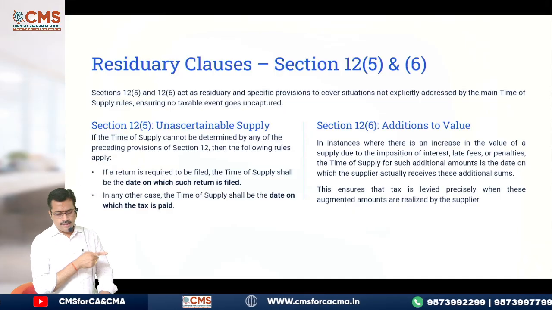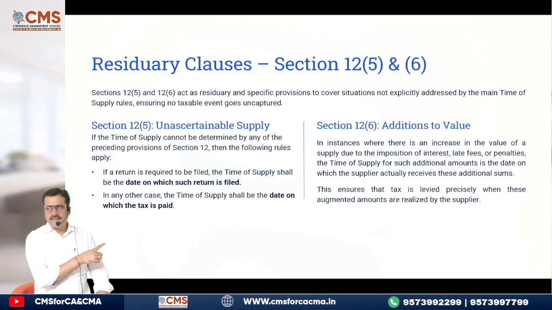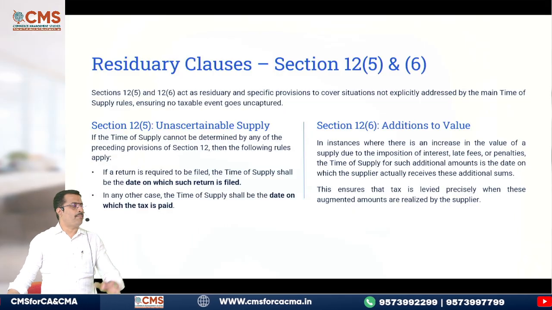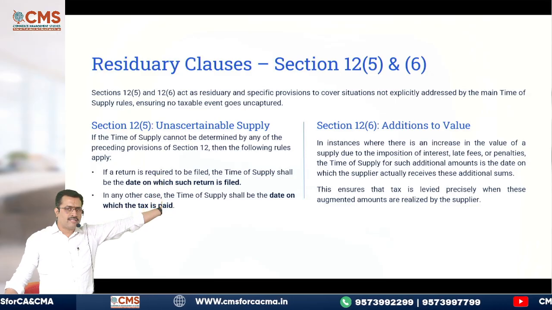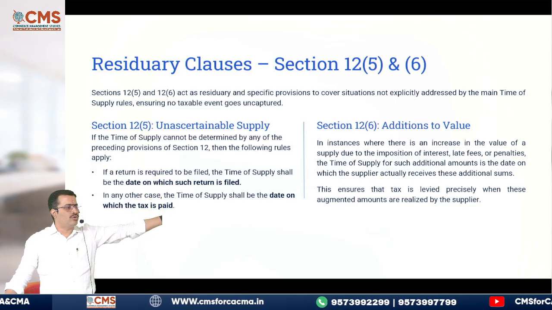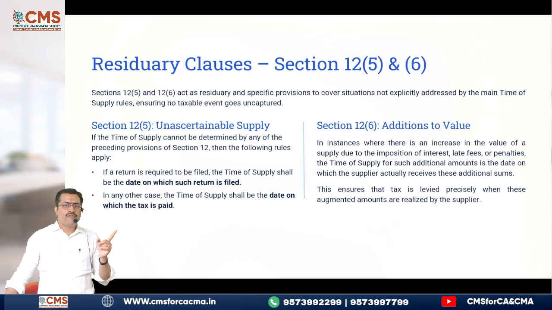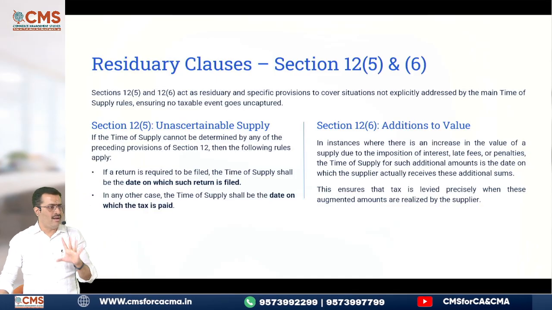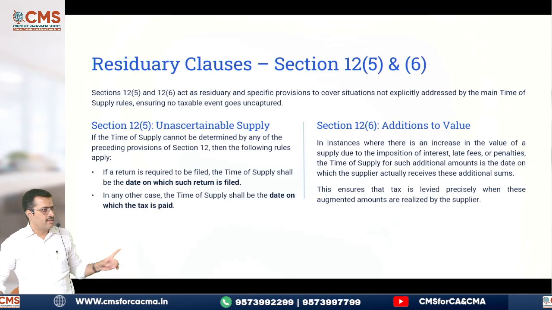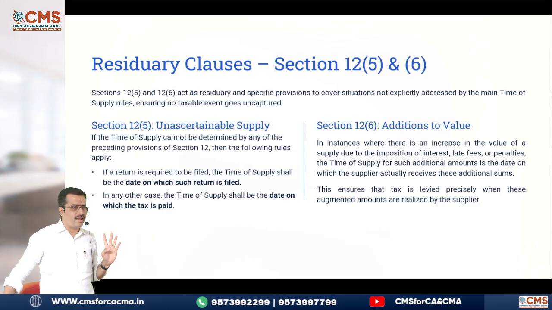Okay? Now, 12 subsection 5 is talking about when the supply is not identifiable as per either 12 subsection 1, 2, 3 and 4. Now 12 subsection 5 says, if return has been filed, then the date of filing of such return will be the time of supply.